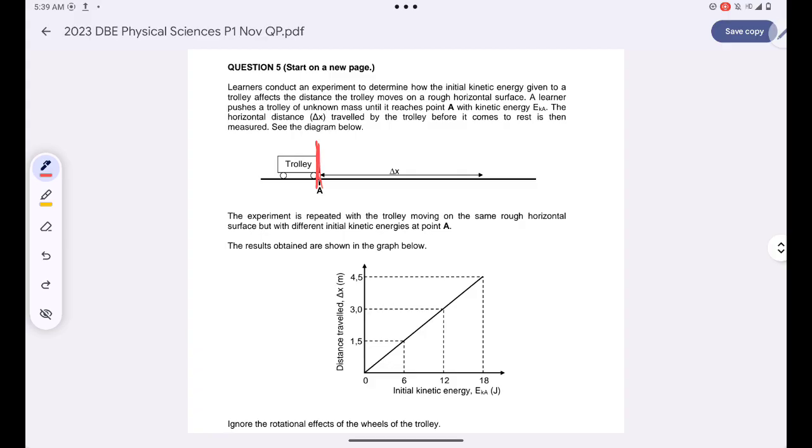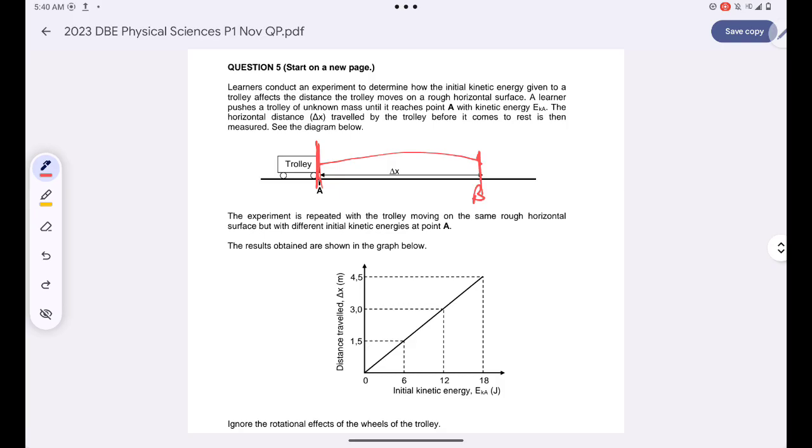Because it is going on a rough horizontal surface, and there is no force applied just to make sure that it continues moving to the right. So it moves from point A until this point. Let's call this point B. Are you together? Between point A and B, there's only one force that is acting on the trolley. That force is a frictional force.